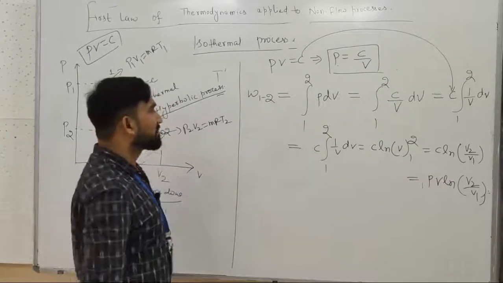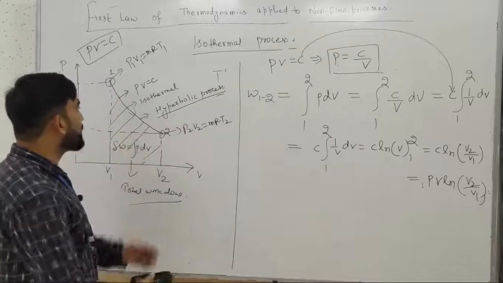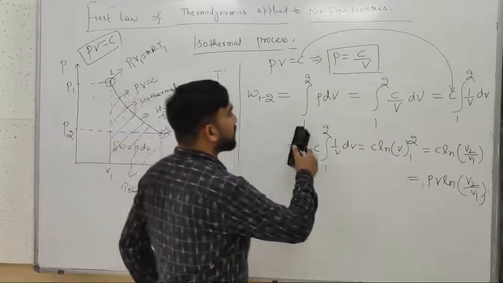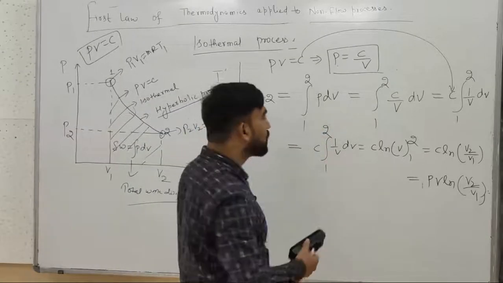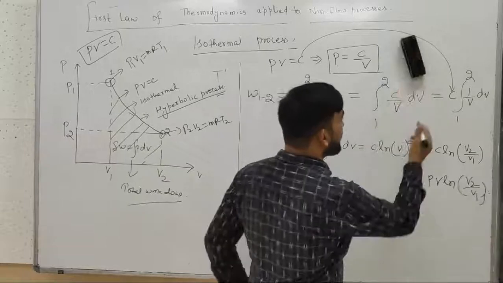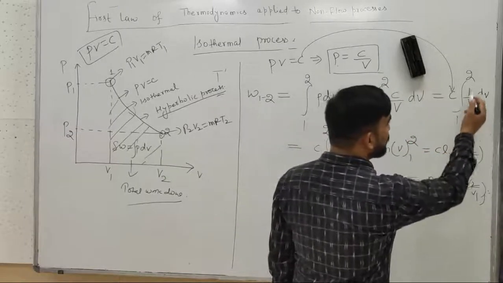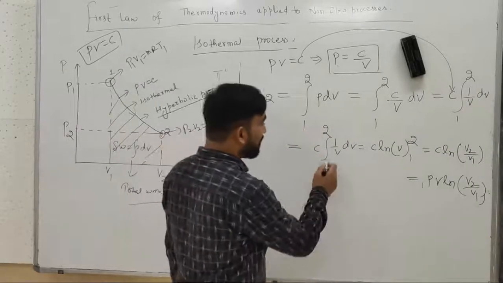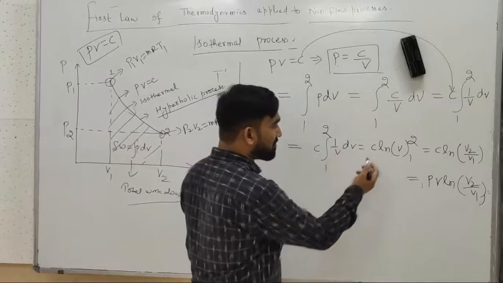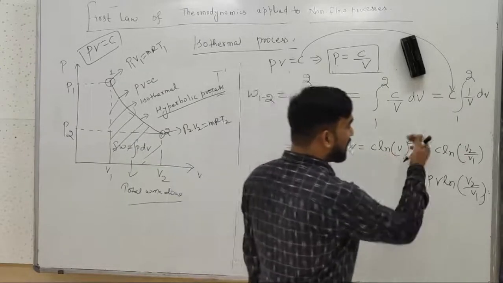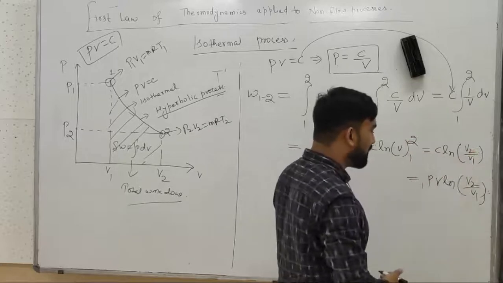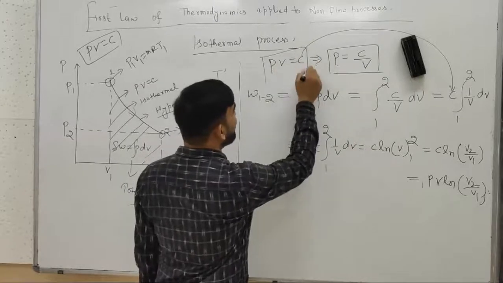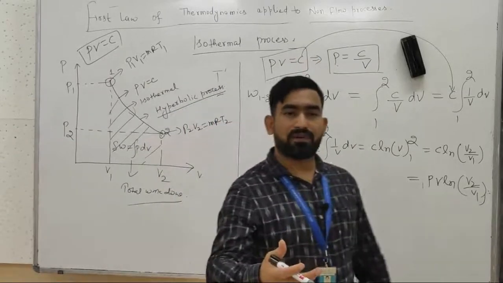So we have seen that in case of constant temperature or isothermal process or hyperbolic process, the total work done is W12 equals the integral of P dV from 1 to 2, or C upon V dV, equals C times the integral of 1 by V dV. On integrating, we get C ln of volume from 1 to 2, that is C ln V2 by V1, and this constant is derived at this point, that is the product of pressure and volume.